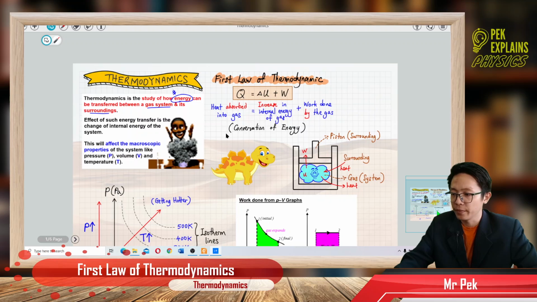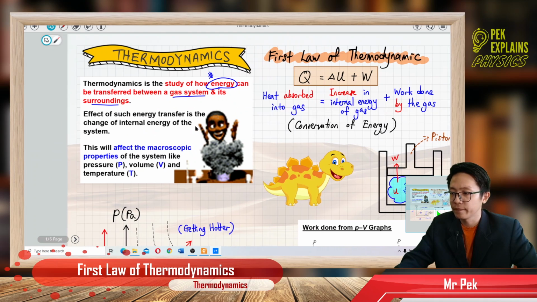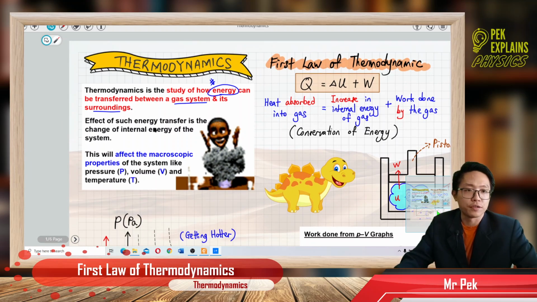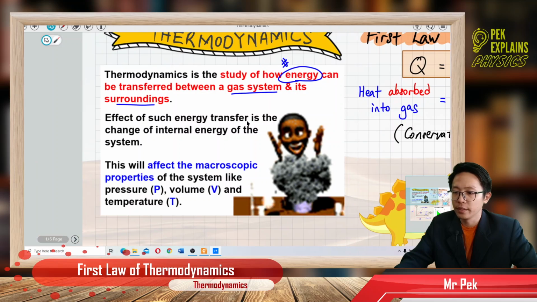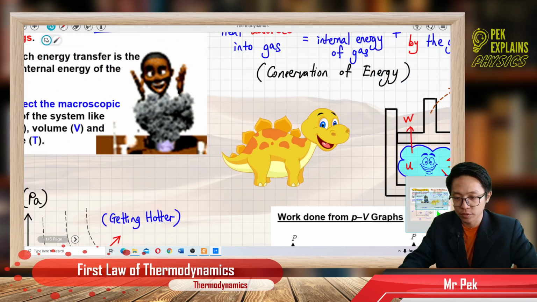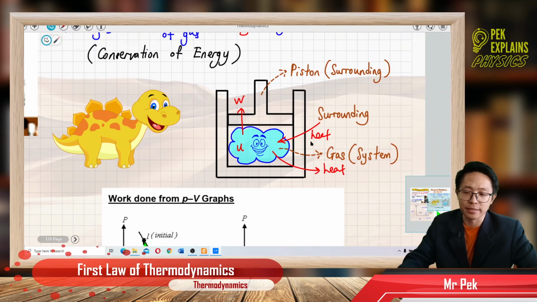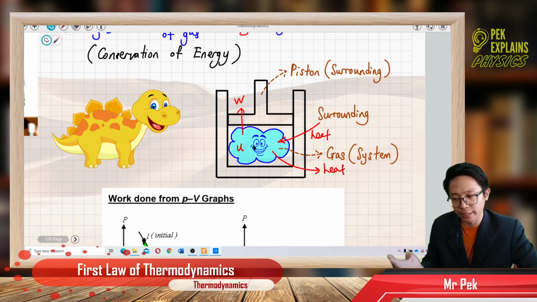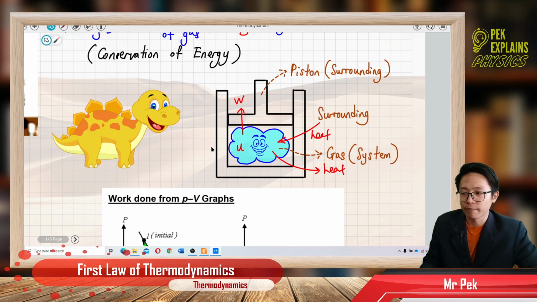Okay, now the effect of such energy transfer is the change in internal energy of the system. So when there is such energy transfer, it will change the internal energy of the system. For example, like I said just now, if heat energy from the surroundings goes into the gas, the internal energy of the gas will increase.